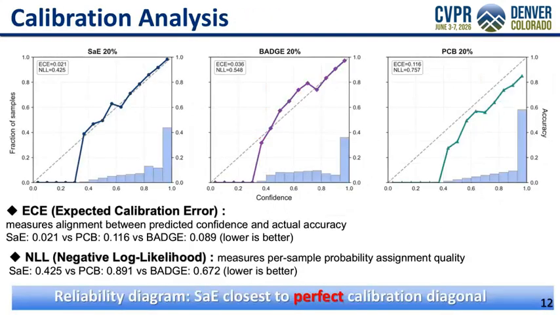Beyond accuracy, our model demonstrates superior calibration. On expected calibration error, SAE achieves 0.021, meaning only 2% deviation between stated confidence and actual accuracy. On negative log likelihood, SAE scores 0.425, far better than PCB and BADGE. The reliability diagram confirms SAE is closest to the perfect calibration diagonal. This proves our Dirichlet modeling fundamentally improves probability generation.